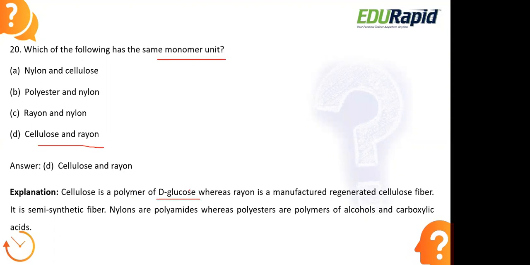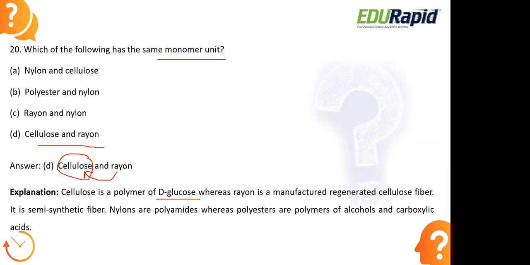There is a presence of D-glucose, whereas rayon is a manufactured regenerated cellulose fiber. So from cellulose, we will get rayon. Cellulose is the natural fiber we get from plants. Rayon also has the same monomer because we extract it from cellulose itself. Rayon we get from the wood pulp, the tree's wood pulp. There we extract some of the cellulose, which we chemically process.